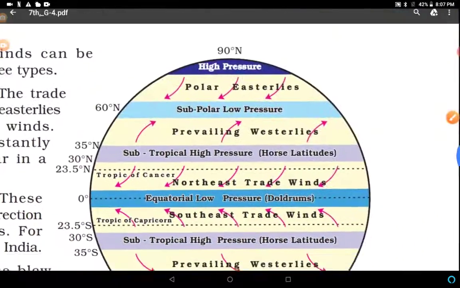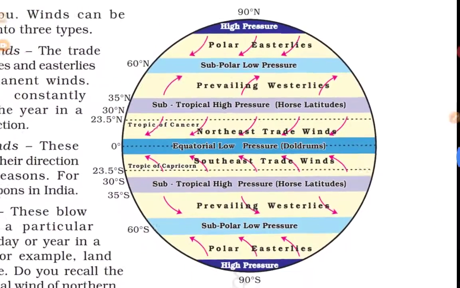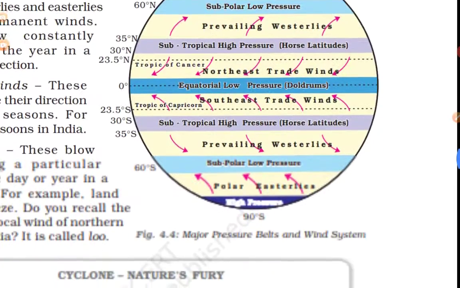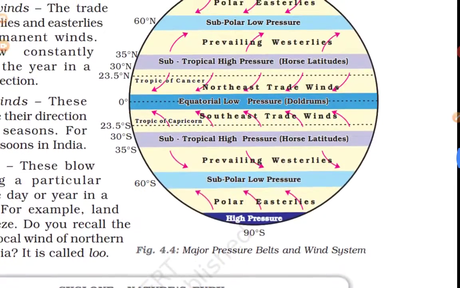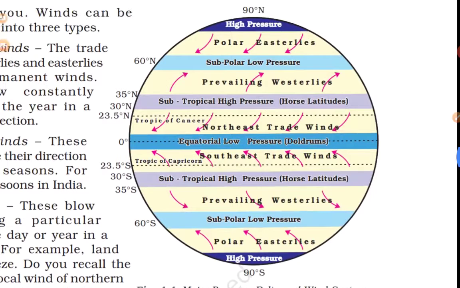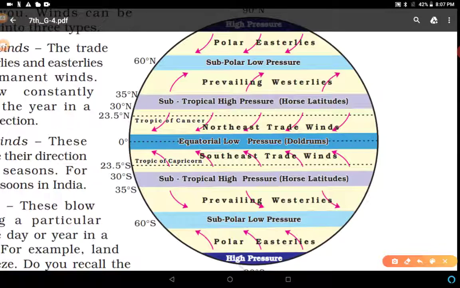You can see here in this diagram, these are the major pressure belts and wind systems. These are also known as wind belts. This area is a high pressure area, the polar area, because here sun rays reach in a low proportion. So it generates low temperature and high pressure.